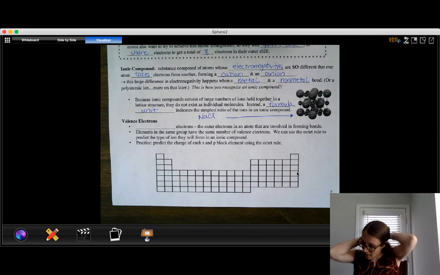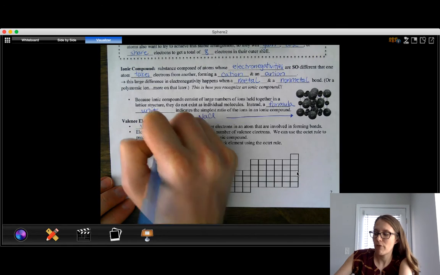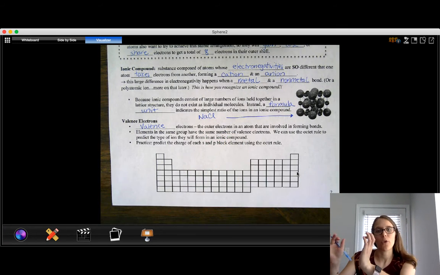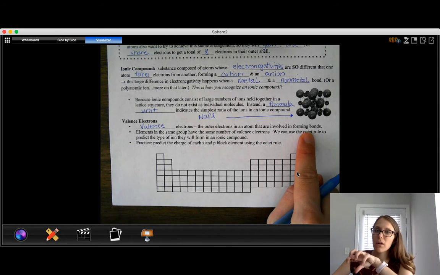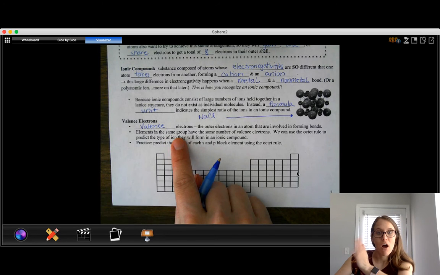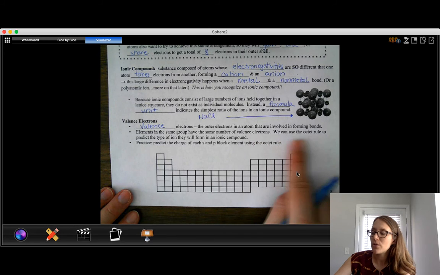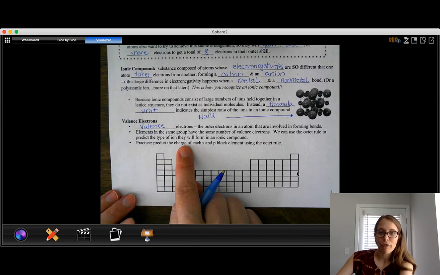All right. Valence electrons. This is a review from before. These are the outermost electrons in the atom. So when we draw our Bohr model, they're the ones in the outermost ring. They're involved in forming bonds. All of the core electrons that are located closer to the nucleus for atoms, those aren't involved in forming bonds. Elements in the same group, which means column on the periodic table, have the same number of valence electrons, and we can use the octet rule to predict what charge ion each of these different families will form.